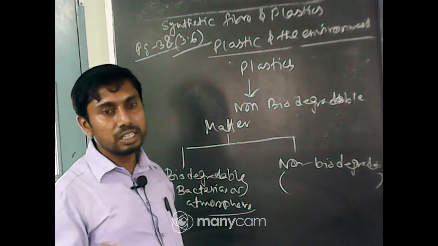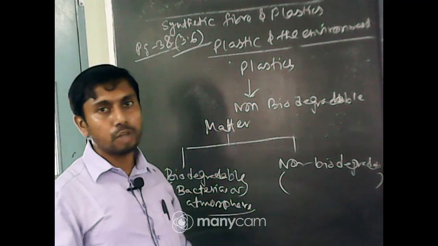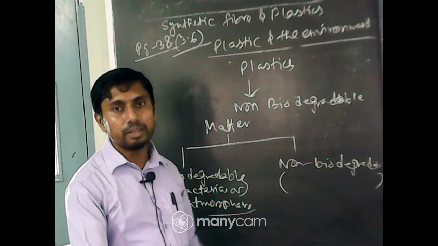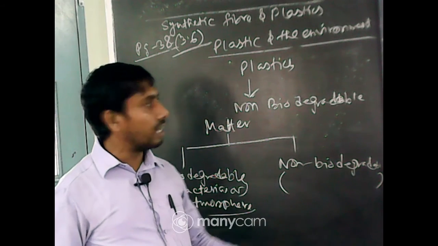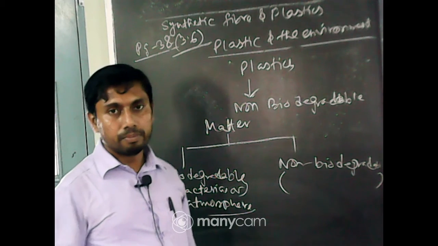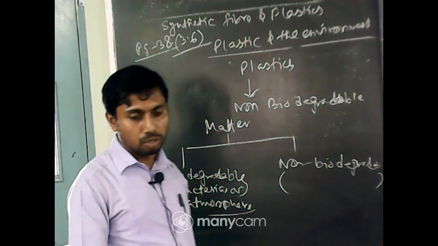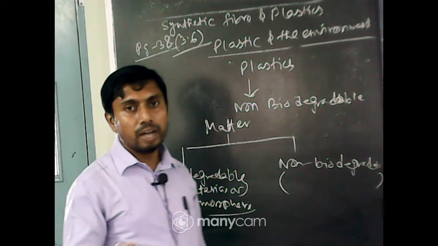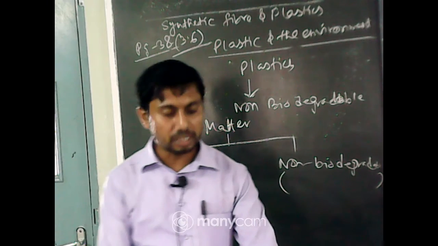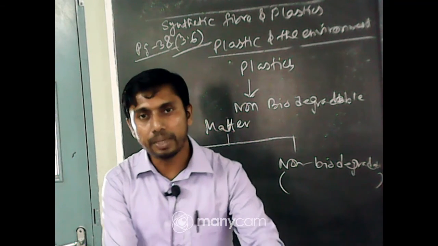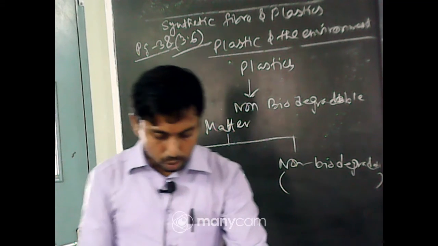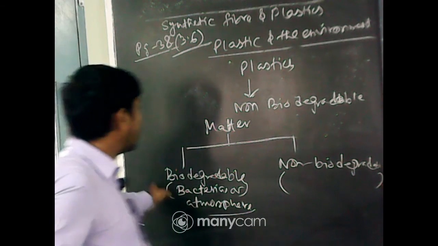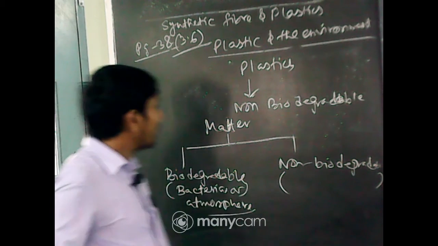For this reason we can see heaps of plastic in urban regions, and nowadays in village regions also. Plastic is the main cause that affects the atmosphere most. So, here we can see the distinction between biodegradable and non-biodegradable substances.